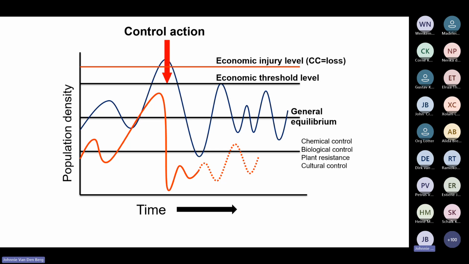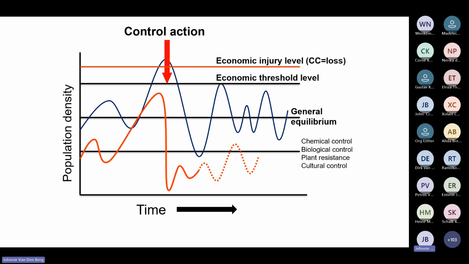And then we have this principle of the economic injury level, the red line. And at that level of population density, the cost of control will equal the loss that a farmer will suffer with his crops. Now, the economic threshold level, that's a scientifically developed or determined level.